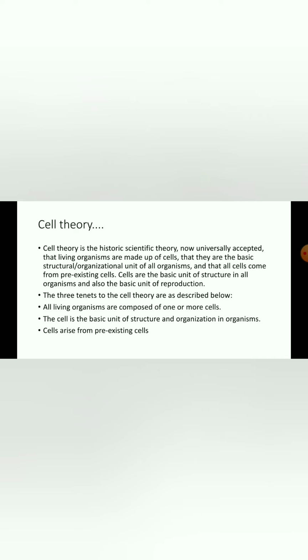Coming to the cell theory, students, you can read here that the two famous scientists, Schleiden and Schwann, gave the cell theory and said that there are 3 basic points of the cell theory. The first: all living organisms are composed of one or more cells. Second: the cell is the basic unit, as in the definition of the cell, the functional and structural unit of life. The third point is that cells arise from pre-existing cells. They named it omnis cellula e cellula, which means cells arise from an old cell to a new cell.